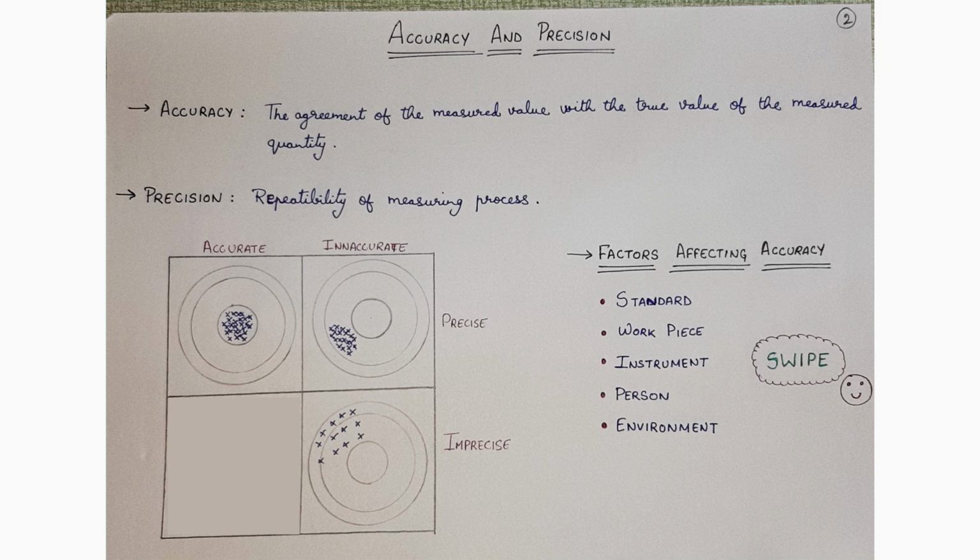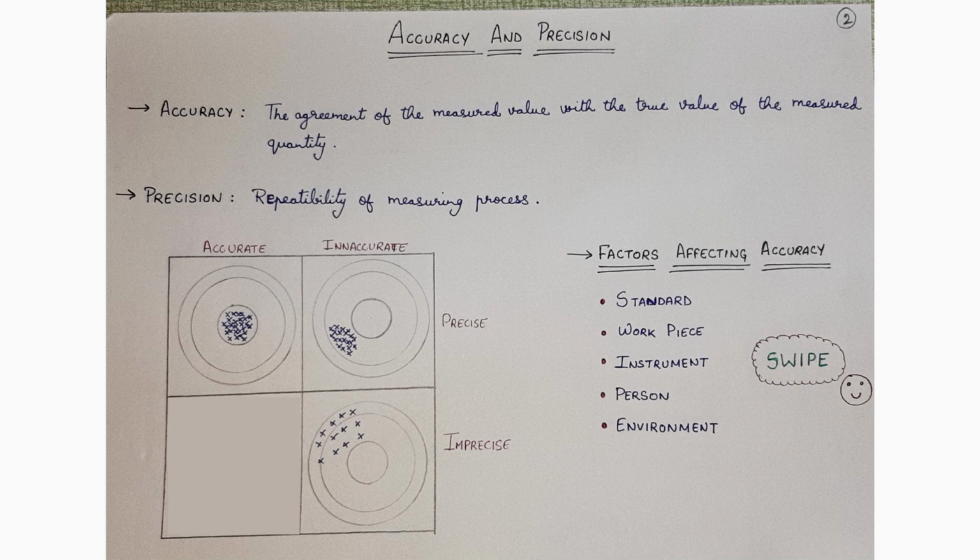Consider this is a dartboard, and see figure 1, that is the accurate and precise. All the crosses are marked in the circle where the dart should be positioned. So these results are accurate as well as precise, as we have discussed earlier what accurate and what precise is. Now considering the second figure, that is the inaccurate and precise, we can say that the accuracy will be obtained only when the darts are pointed on the innermost circle.